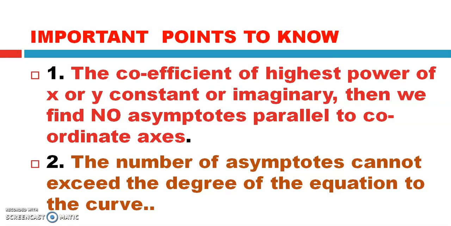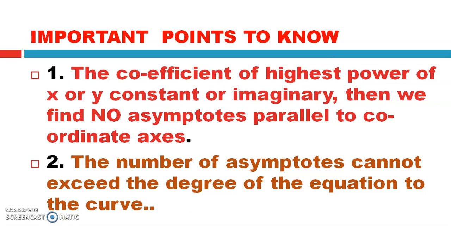If they are constant or imaginary, then we find no asymptotes parallel to the coordinate axis. Dear students, please remember that if the coefficients of the highest powers of x and y are constant in the equation of a curve, then we do not find any asymptotes parallel to the coordinate axis. This is with respect to the asymptotes parallel to the coordinate axis.